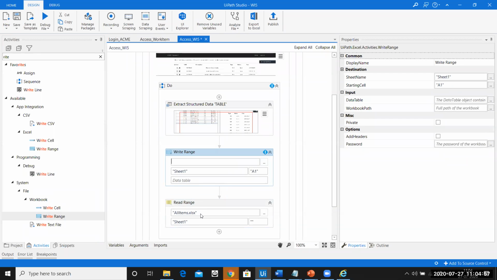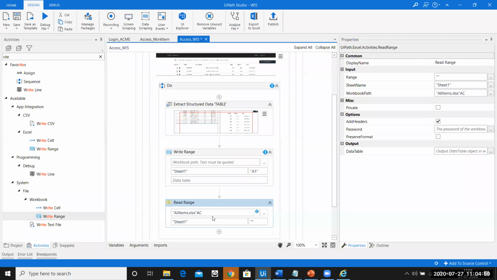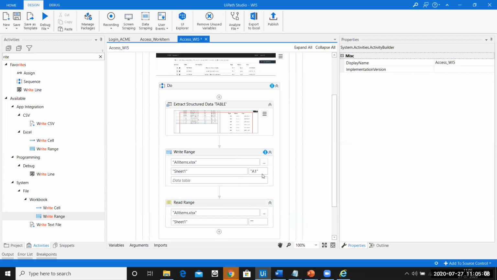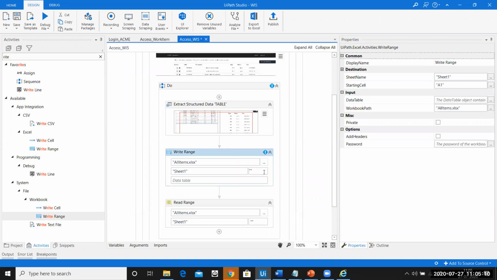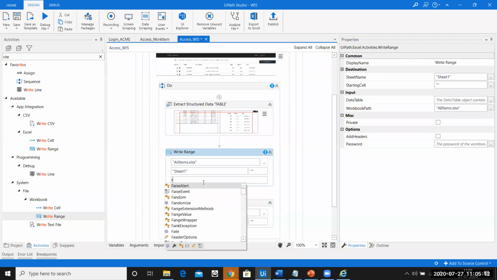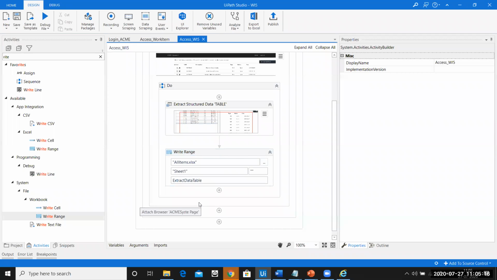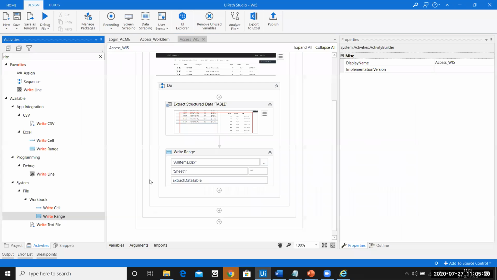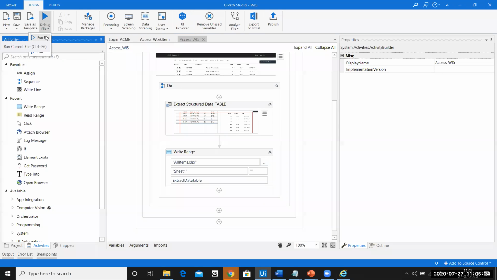I'll use the same file here. There you go, I'll paste it here. And the column, I'm not interested in it. The data table name is going to be extract data table only, and I'll delete this. So ideally we need to scrape the data again. Sorry for that. Let us go ahead and do it one more time.